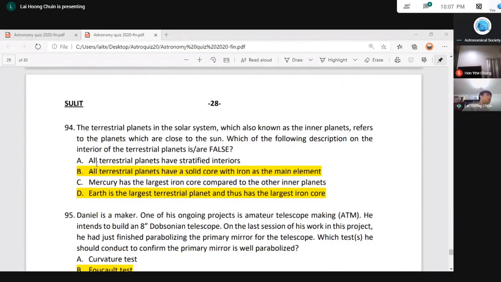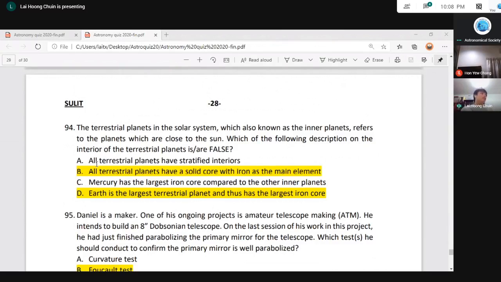And the question says, which of the following descriptions of the interior of terrestrial planets is or are false? The false one, the not correct one, is: all terrestrial planets have a solid core with iron as the main element. Iron is the main element for the core of terrestrial planets, this is correct, but solid core is not correct. Because Mercury, Venus, and Earth have a solid core, but for Mars, scientific research shows that it has a molten core. That means it's not solid, it's a slightly liquid state, so it's a liquid core.